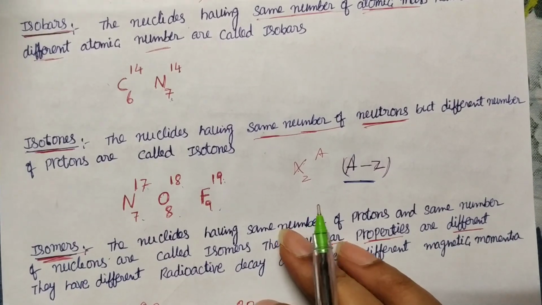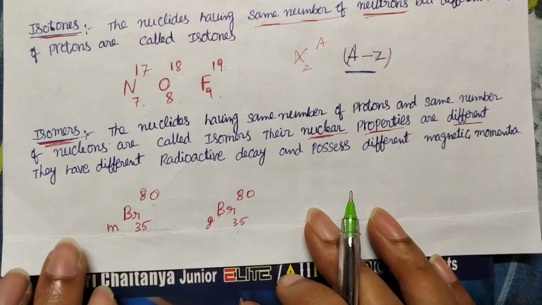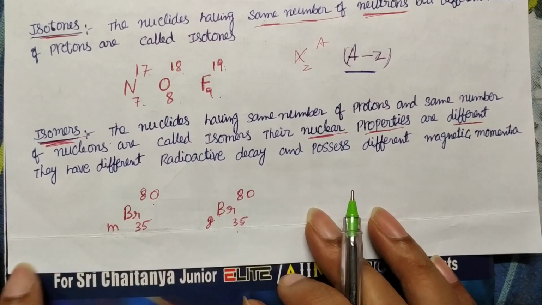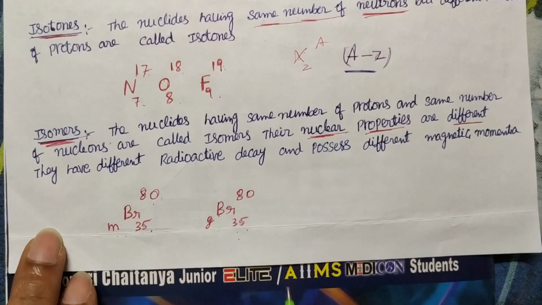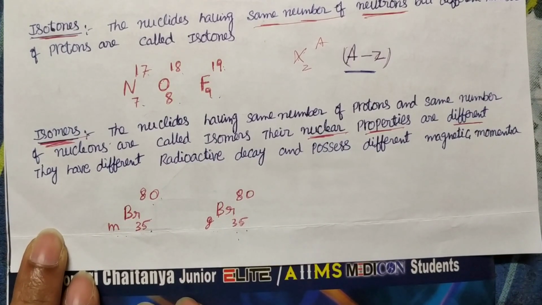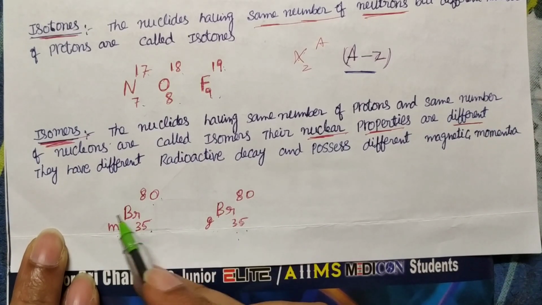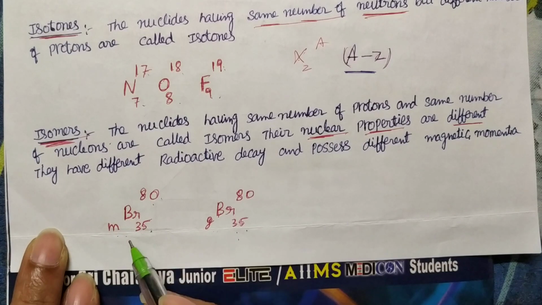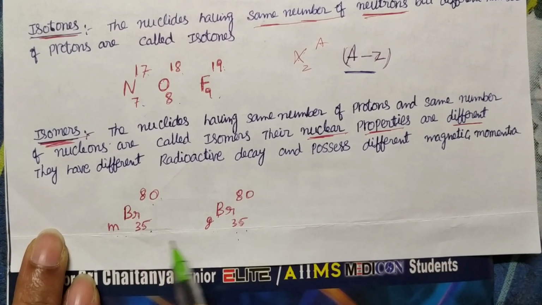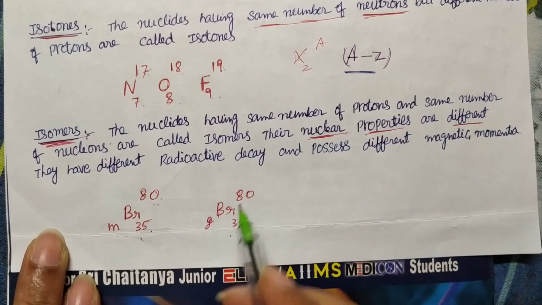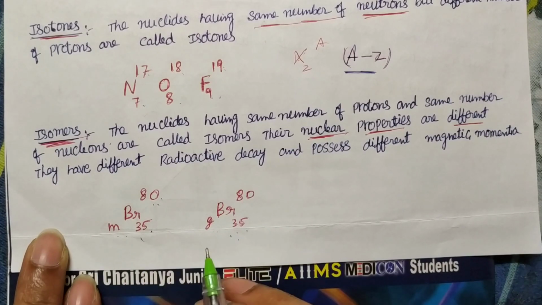And the next type of nucleus category is isomers. Isomer means same atomic number, same mass number, but their nuclear properties are different. One is in the ground state, the other is in a metastable state. Metastable state means you can think of it as an excited state, about to give off some radiation. This is the ground state. Atomic number is the same, mass number is also the same, but nuclear properties are different. Those are called isomers.